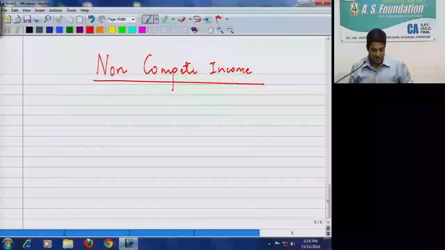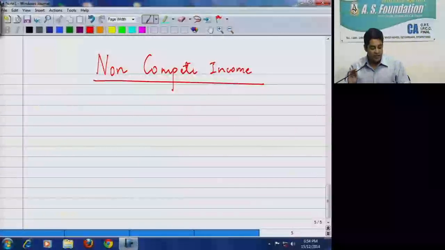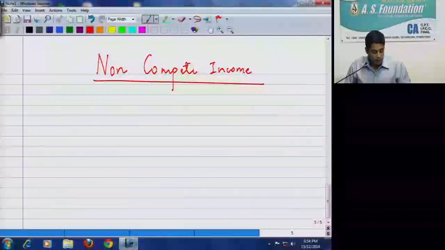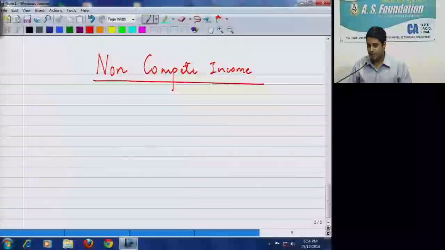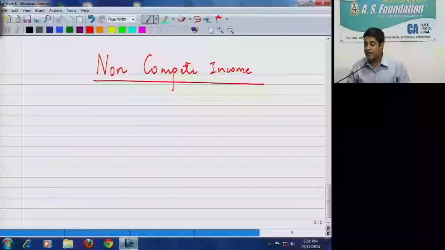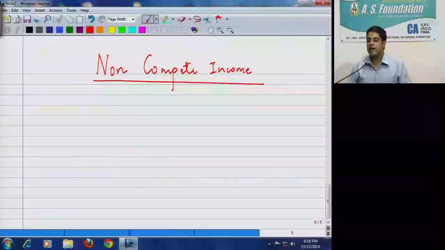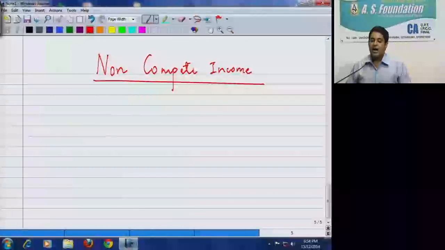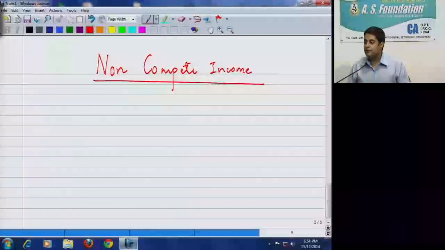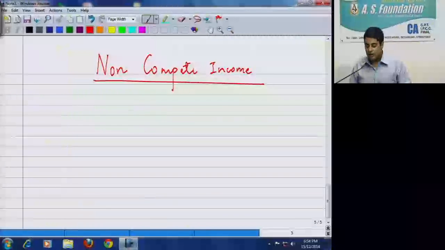So let's check what is non-compete income. Any sum whether received or receivable in cash or kind under an agreement for not carrying out any activity in relation to any business. So non-compete income in relation to business will be taxable. Now let's say I am a partner in a CA firm having 3 partners, A, B and C. I am Mr. C. I want to retire from the firm and the firm pays me 10 lakh rupees so that I should not start up my practice.